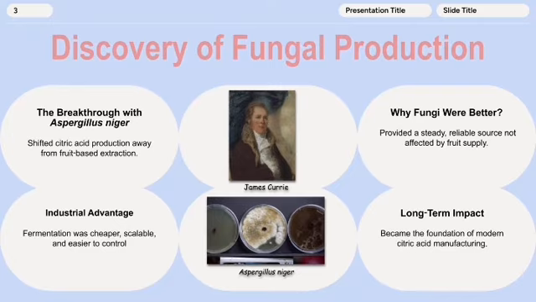Curry's breakthrough discovery of Aspergillus niger saw citric acid production shift from fruit-based extraction to how we modernly produce it. Fungal production not only yields more consistent results, but more plentiful as well. The fermentation process is more affordable and easier to control. This discovery led to the foundation of modern citric acid production as we know it.